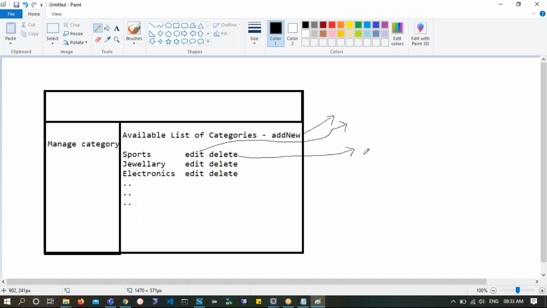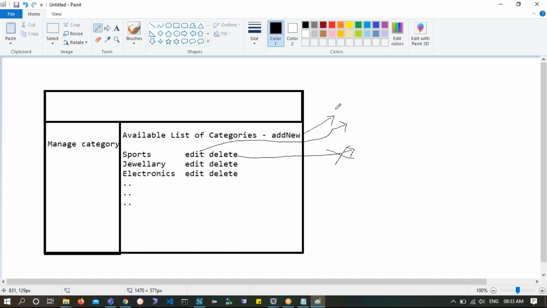Or I will take him to warning.jsp, where I will be asking, are you sure you wanted to delete so and so category? If he says okay, that particular category will be deleted. When he clicks on yes, it is deleted; when he clicks no, he will come back to this page. Or you can simply avoid this action, and then simply delete the category when he clicks on